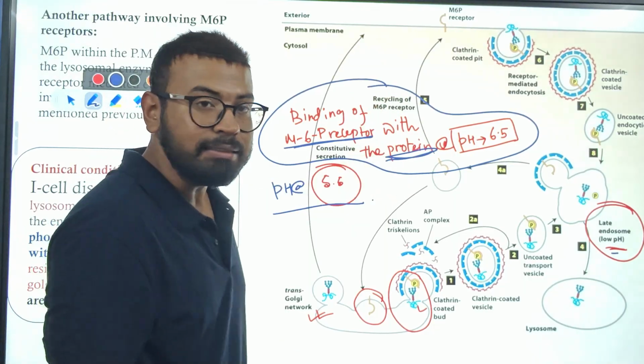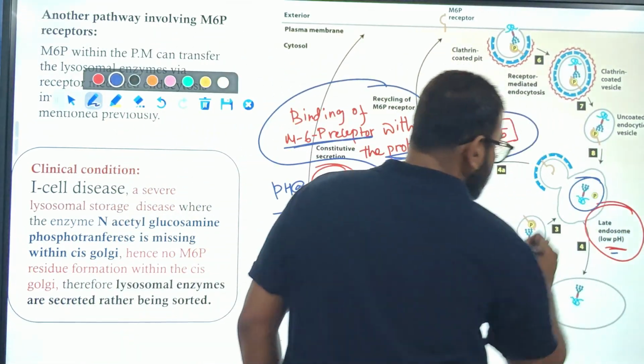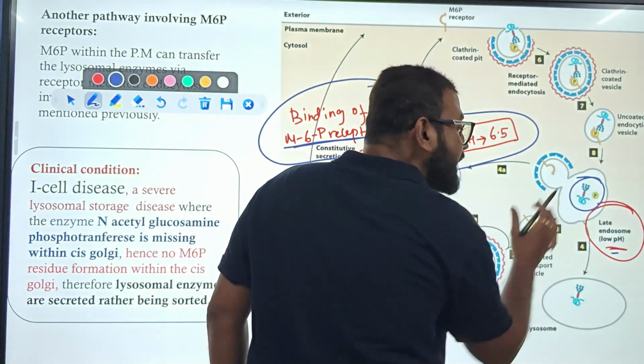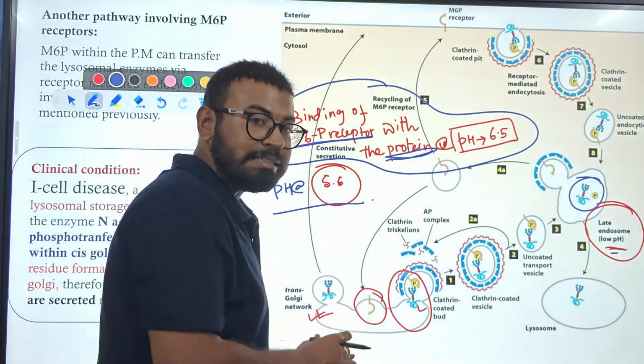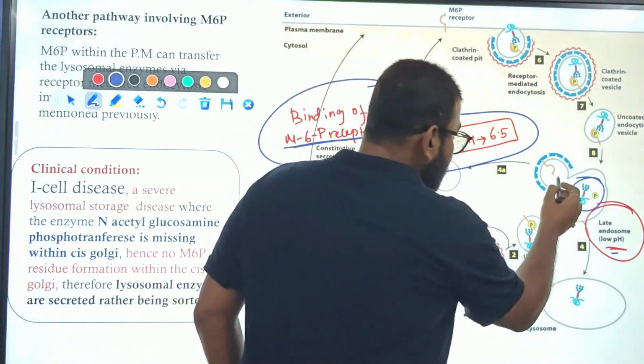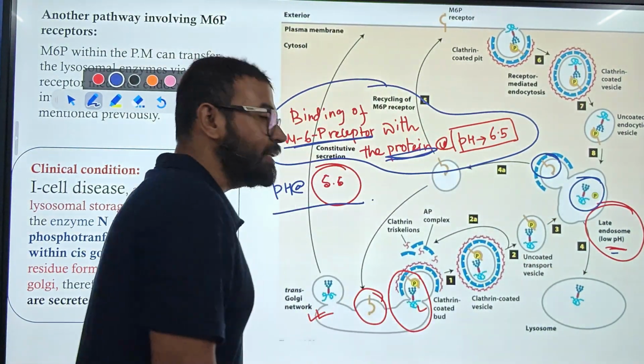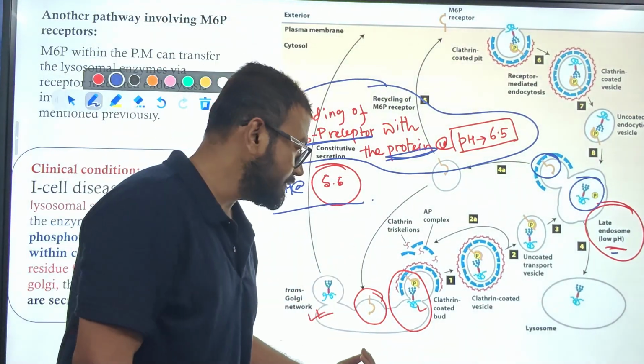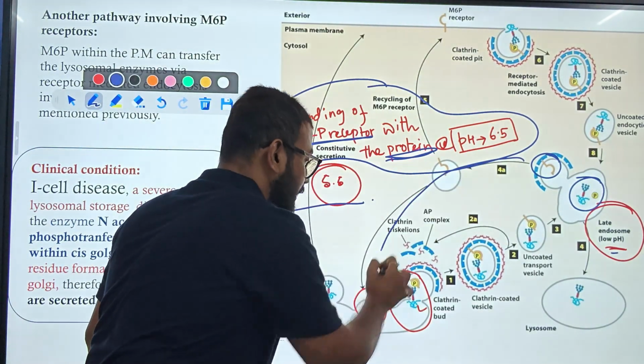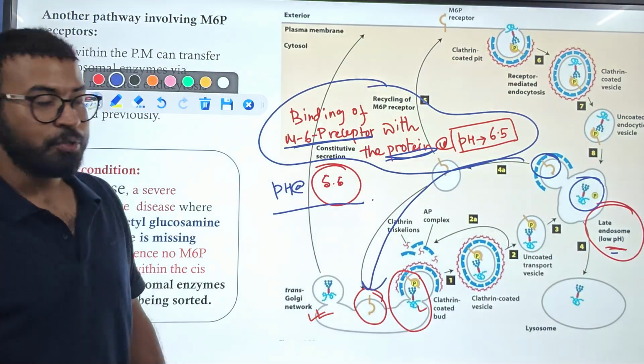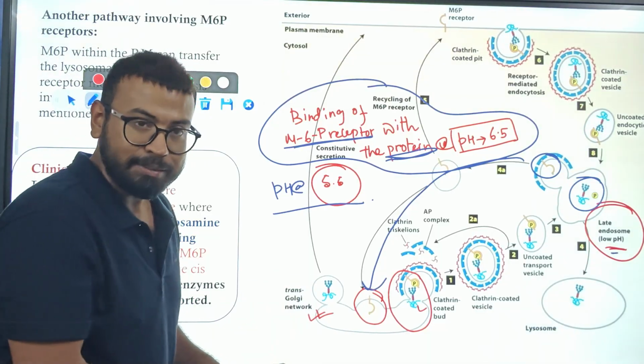As a result, the protein is detached, and the mannose 6-phosphate receptor is recycled from here to here. So this is the overall mechanism.